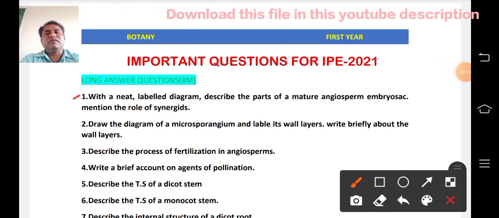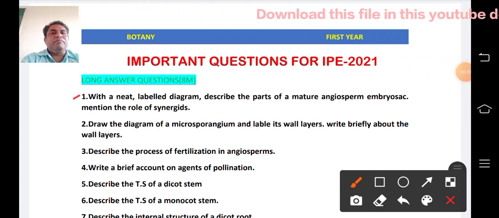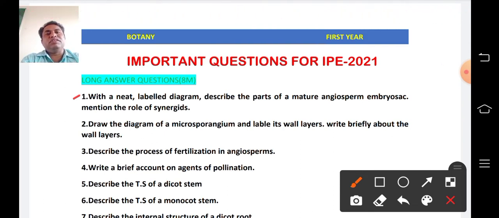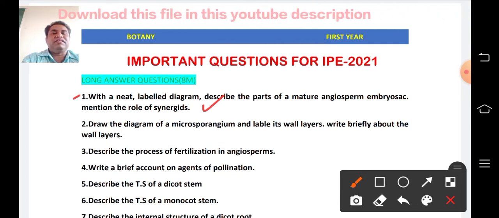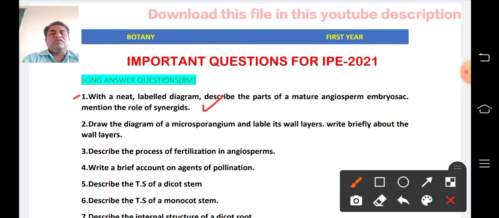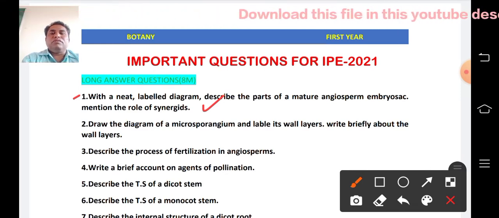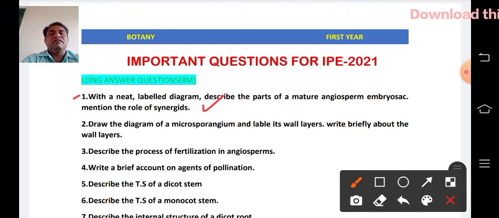The first question: with a neat labeled diagram, describe the parts of a mature angiosperm embryo sac and mention the role of synergids. This question often came in examinations in previous years, so I am expecting it to appear this year also. It is the most important. This long answer question is in the third unit, sexual reproduction in plants. You should go through it, prepare and write.